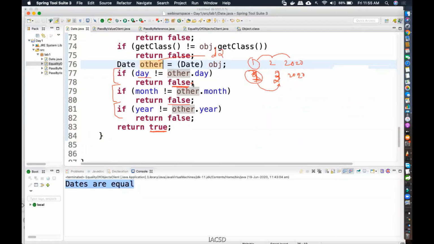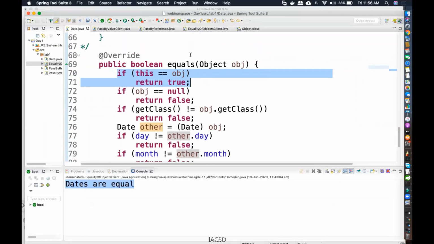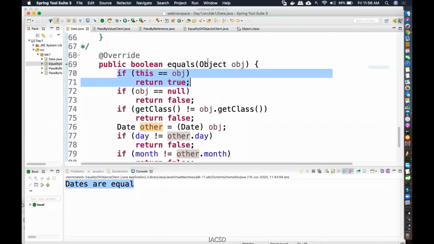Understanding? All these cases, I will return back what? False. It improves my performance. In this case, if both the references are pointing to the same object, don't even compare. Directly return back true. That also improves the performance. So you understand, the equals method that is given by Eclipse is following the recommendation that is mentioned by Joshua Bloch. This is one of the beautiful codes that is written in Java.